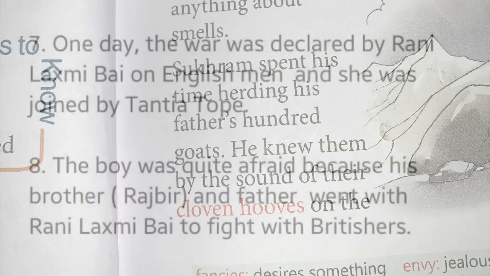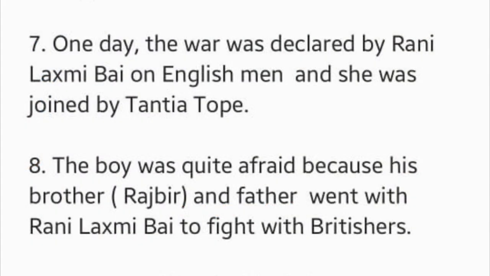So this was happening as a daily routine. This boy used to play the flute, and all the goats used to gather around him. And one day, while he was on the mountain, Rani Lakshmibai, the Queen of Jhansi, declared war on the English and was joined by Tatya Tope. He found his father and Rajbir saddling their horses, so they were all set for the war, their rifles pressing into his chest as they held him.